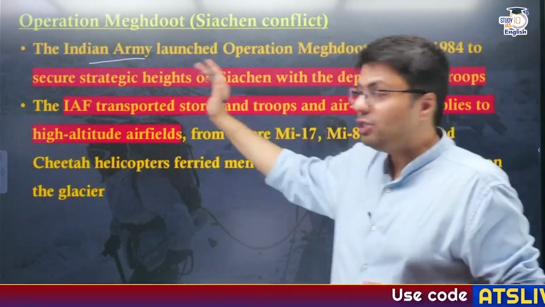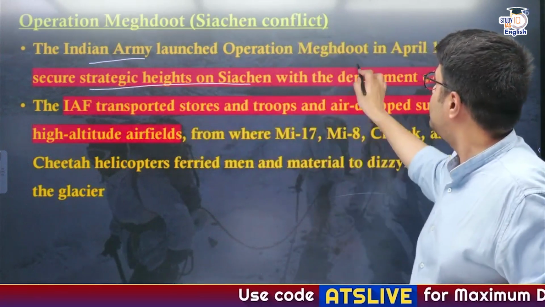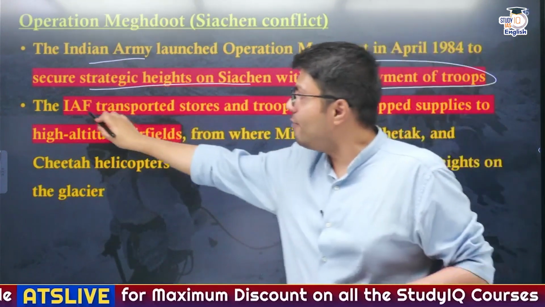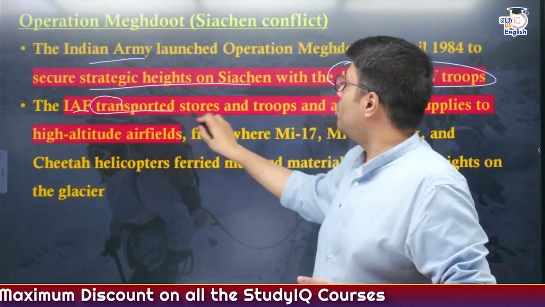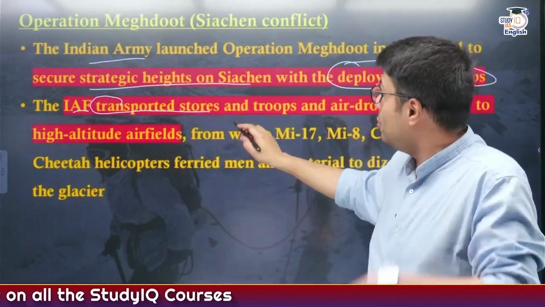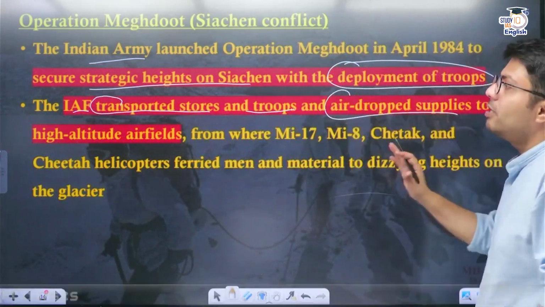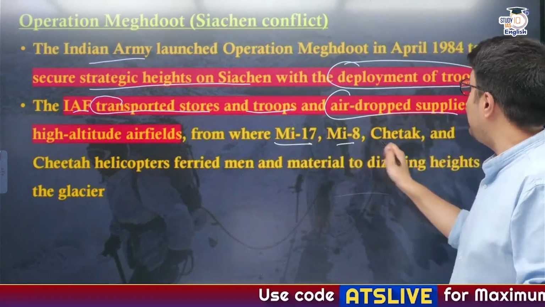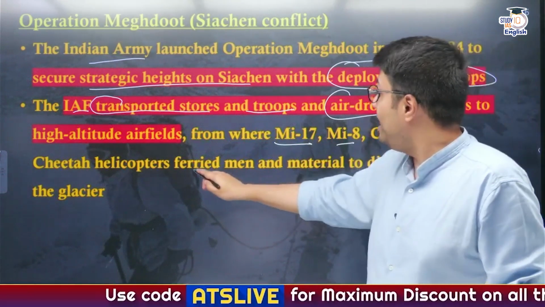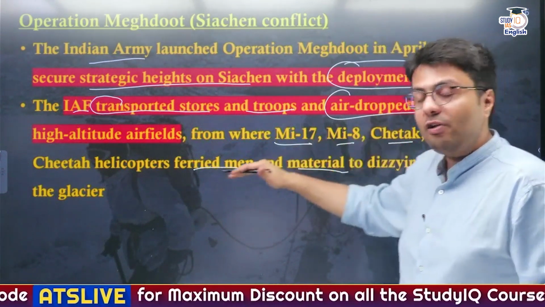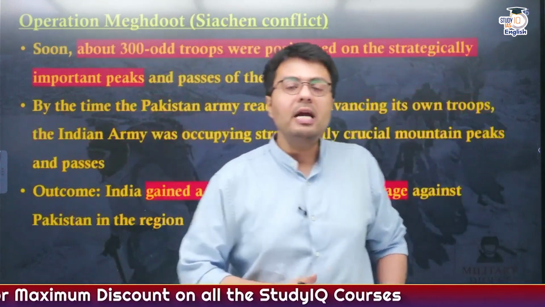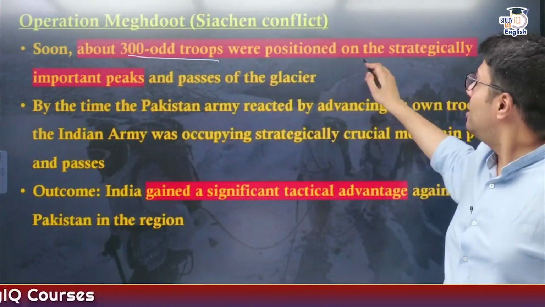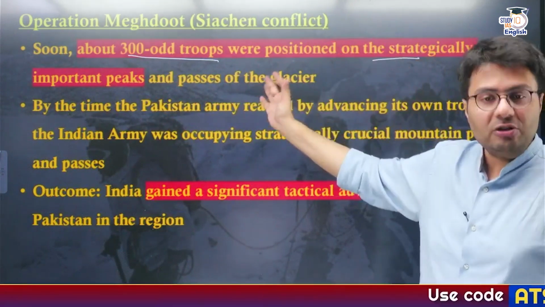Now, the objective of this mission is to secure strategic heights on Siachen Glacier by achieving deployment of the troops of the Indian Army. In that, the Indian Air Force helped the Indian Army to transport stores, that is equipment, weapons, storage and troops, and airdrop supplies also in the high altitude airfield using its helicopters like Mi-17, Mi-8, Chetak and Cheetah helicopters. It ferried men and material to the dizzying heights of the glacier, and using these, the Indian Army was able to deploy 300 strong troops, positioned in strategically important peaks and passes of the Siachen Glacier.